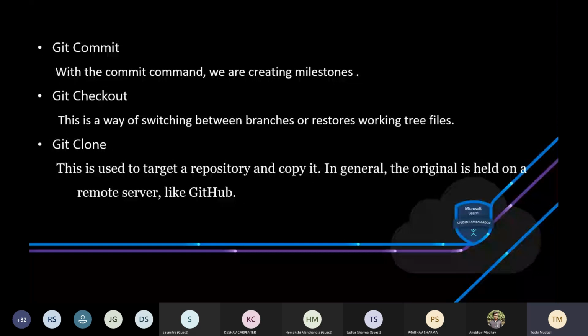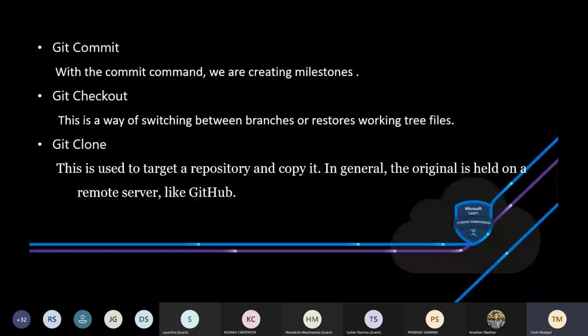Git checkout. Now, what is this? This is a way of switching between branches or restoring working tree files. Think of it as switching between different versions or features of a project. This command uses entities like files, commits, and branches.